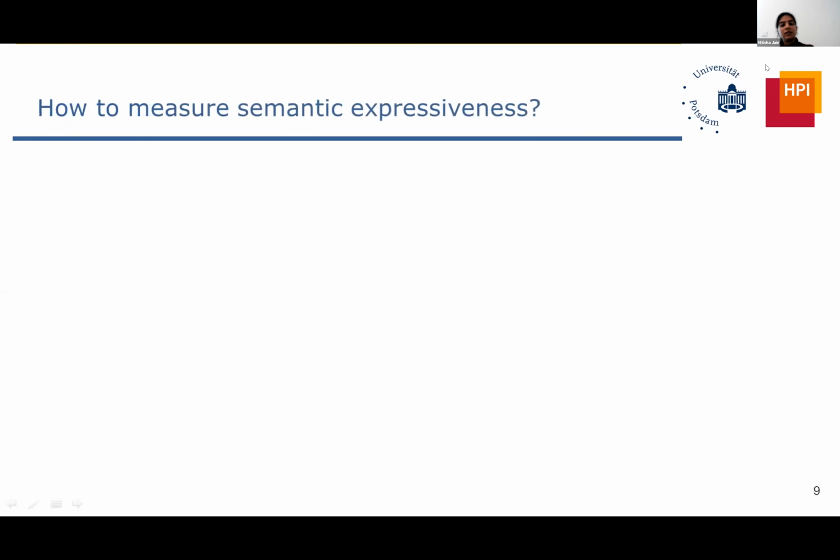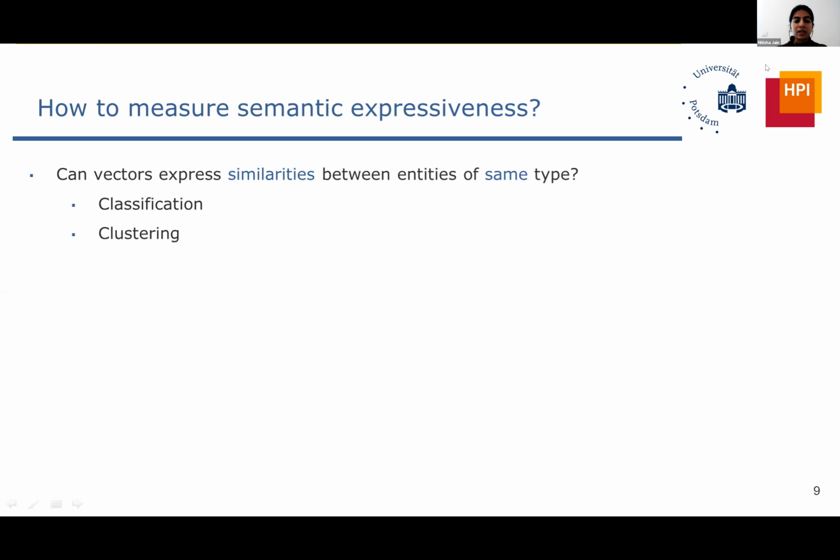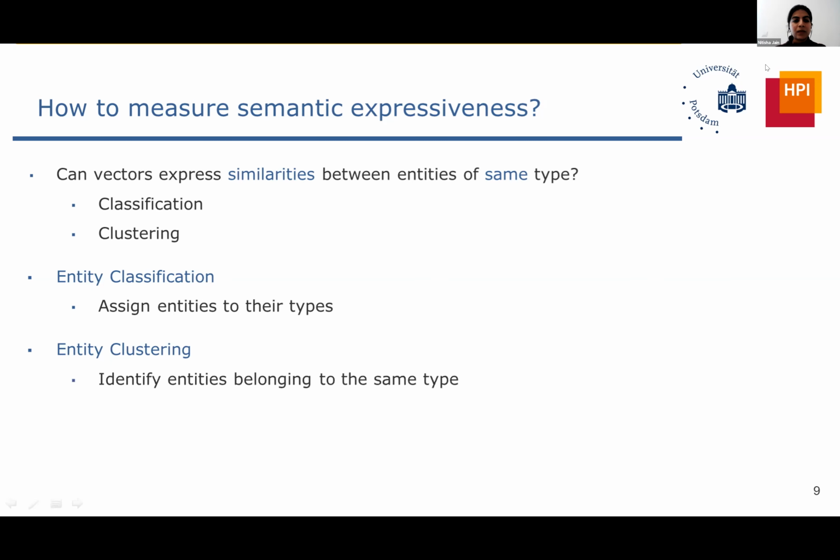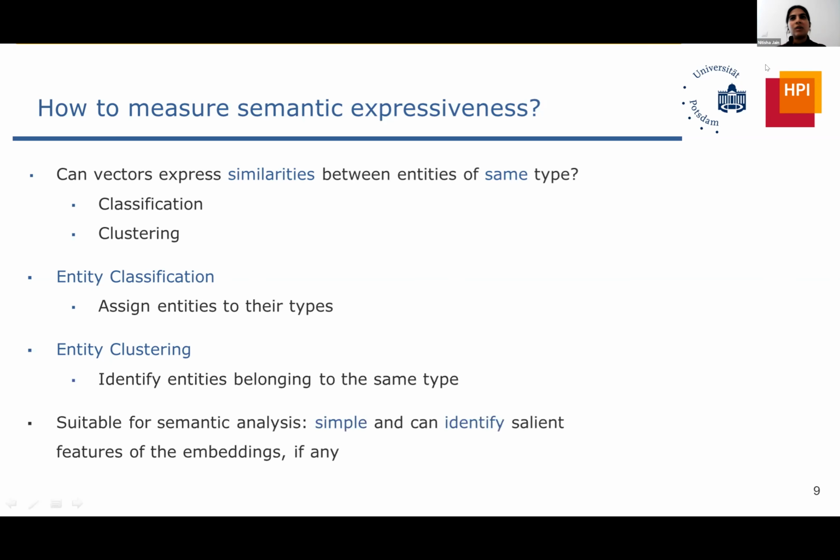This we have done with the help of simple clustering and classification experiments. The premise is, can vectors express similarities between entities of the same type? In classification, we're trying to see whether we can assign these entities to their types. So the types as in, is Donald Trump a politician? Can we use the vector of Donald Trump to assign it to other politicians? Can we see if the entities are connected to their types? Is that characteristic being reflected? And with clustering, of course, we're trying to see whether all the entities of the same type actually belong together. Do they form a cluster or not?